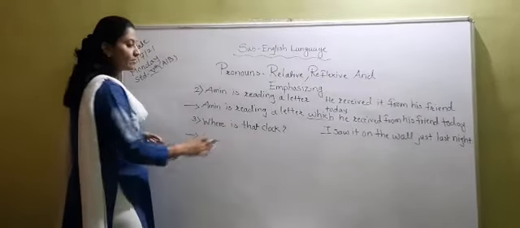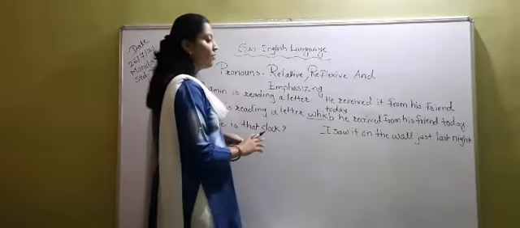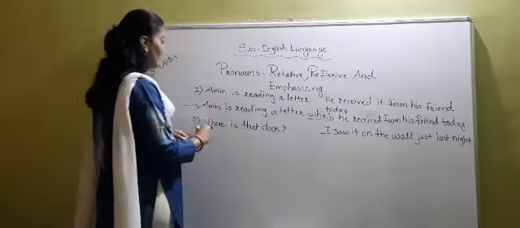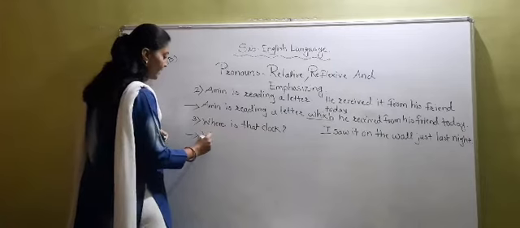Now see sentence number 3. Where is that clock? I saw it on the wall just last night. So here we have to join the sentence.